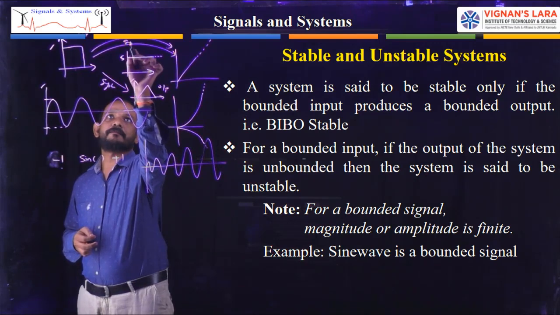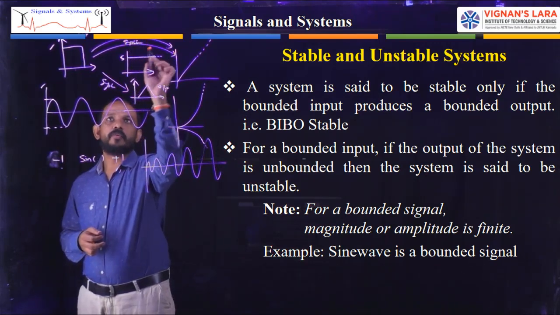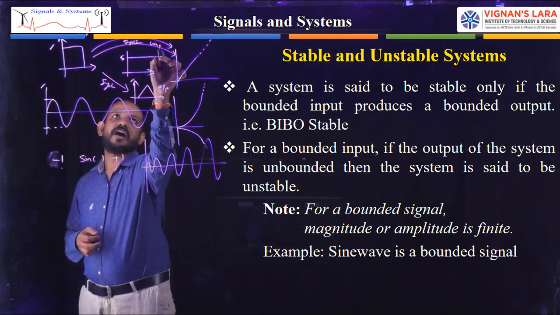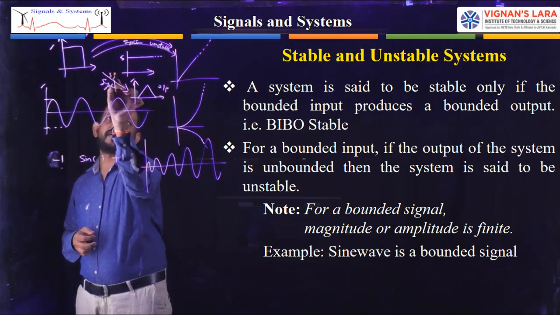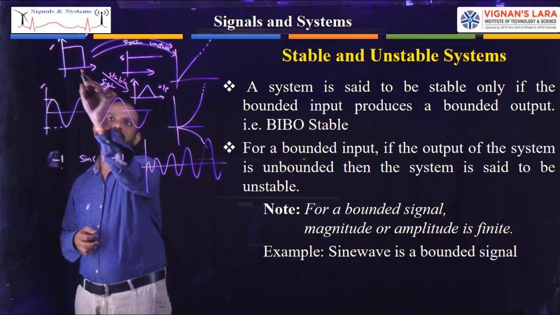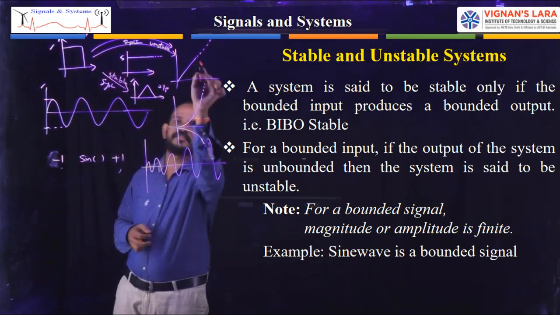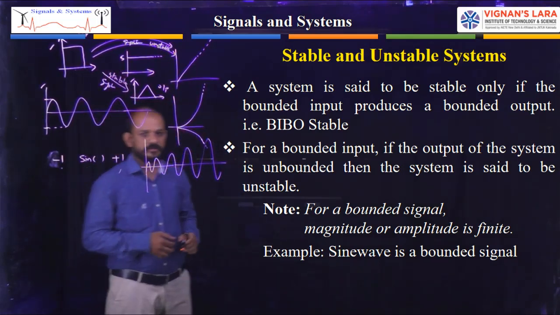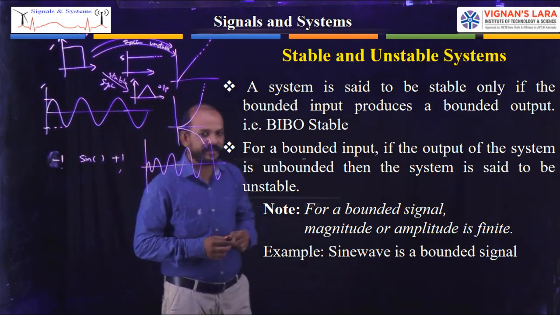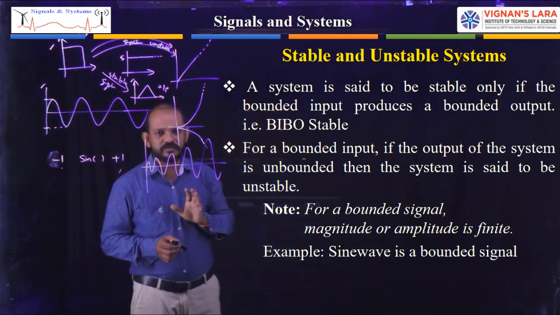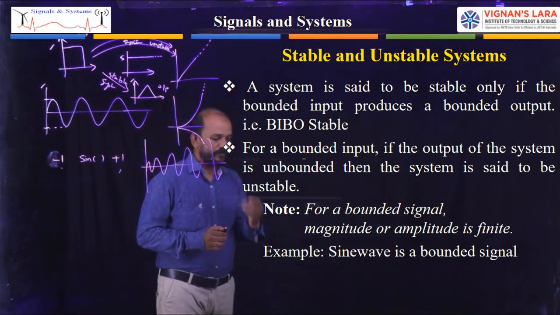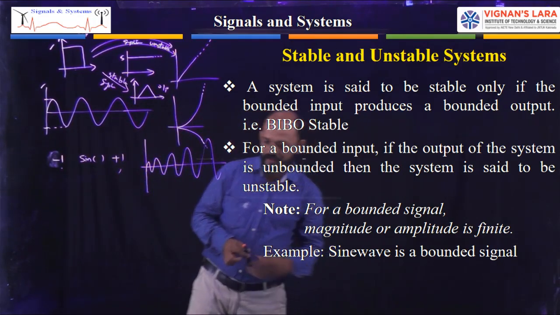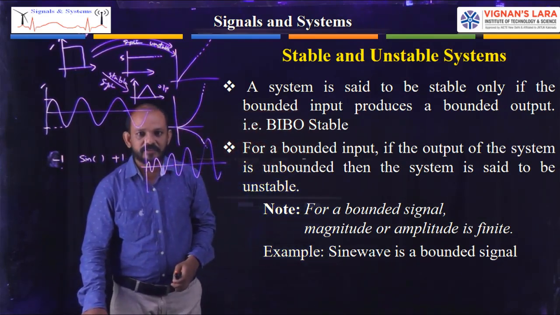This system is stable and this one is unstable. I hope you all have a clear idea. This is the graphical representation for explaining stable and unstable systems. We can go for the equation format also, which we will see in the next slide.